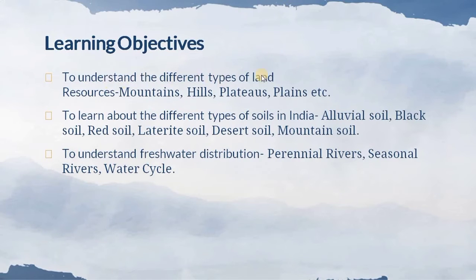To understand the different types of land resources, mountains, hills, plateaus and plains. To learn about the different types of soil in India, alluvial soil, black soil, red soil, laterite soil, desert soil and mountain soil. To understand freshwater distribution by perennial river, seasonal river and water cycle.